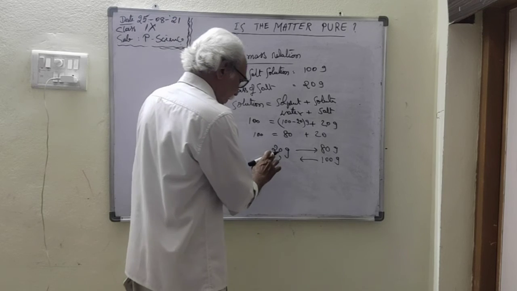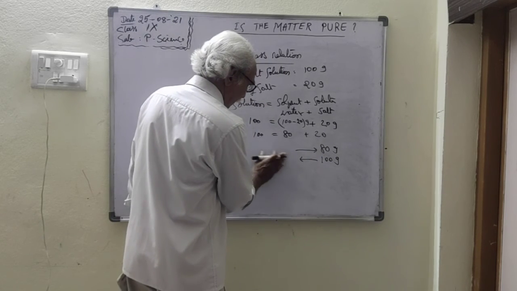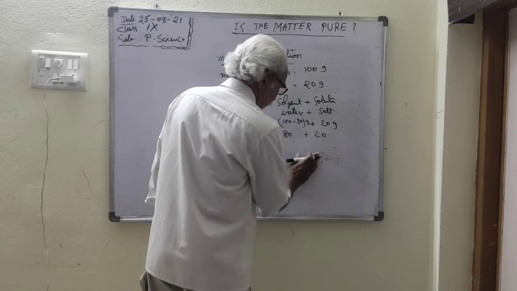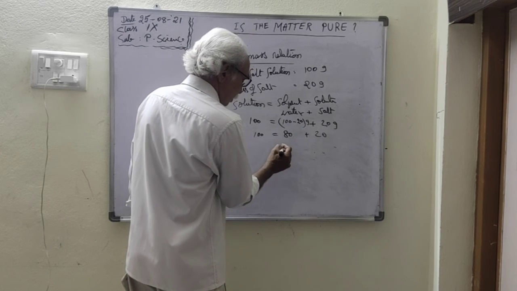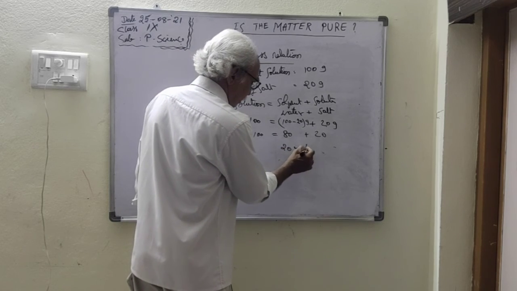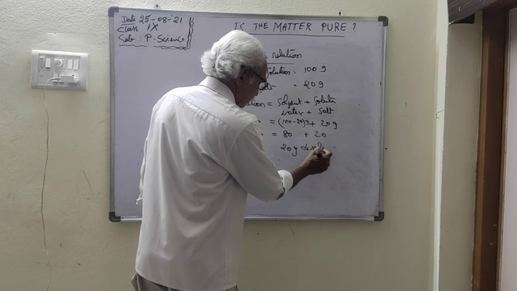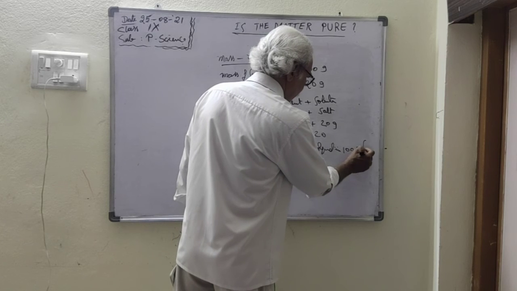So we can compare like this. In this case, 20 gram is dissolved in 100 gram solution.